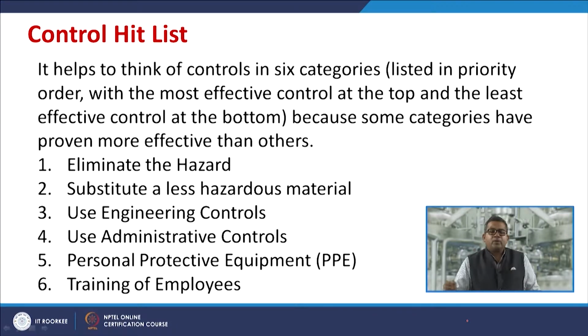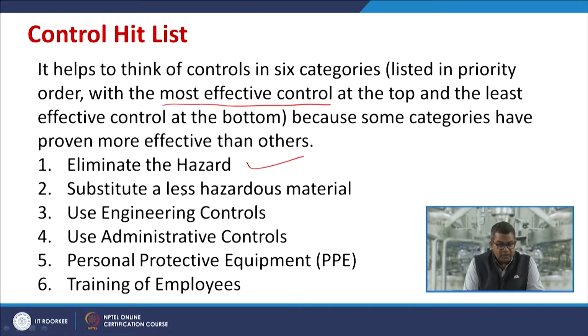So, let us have a look at the control hit list. It helps to think of control in 6 different categories. They are listed in priority order with the most effective control at the top and the least effective control at the bottom, because some categories have proven more effective than others. The first is elimination of hazard. This is the most effective control, but you can't eliminate all hazards at the workplace. So, you can minimize those hazards.